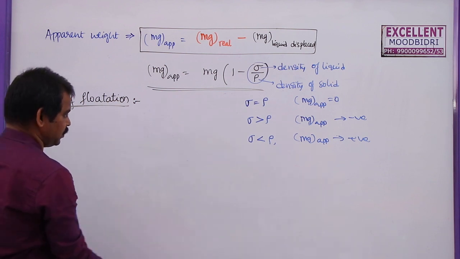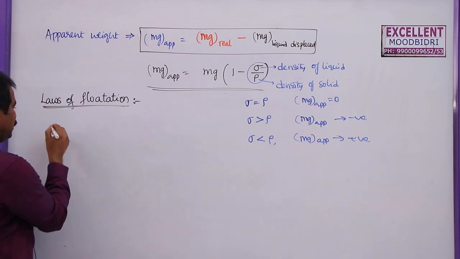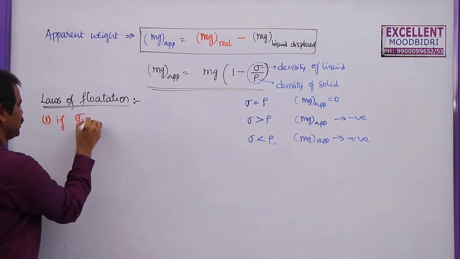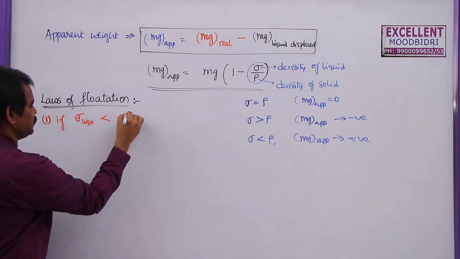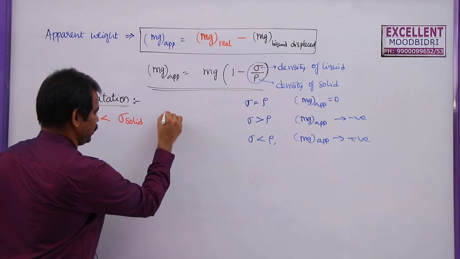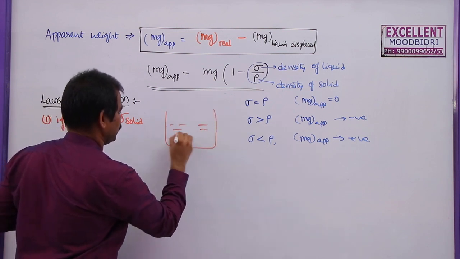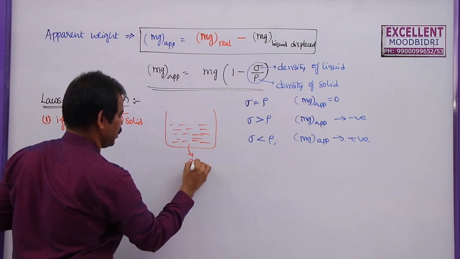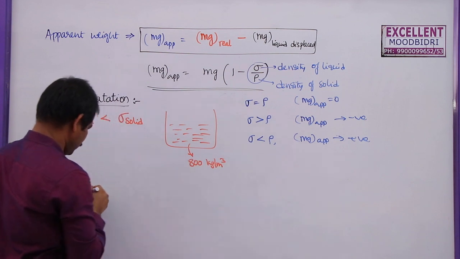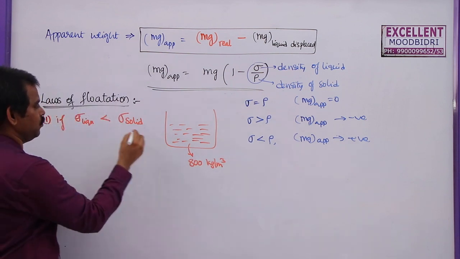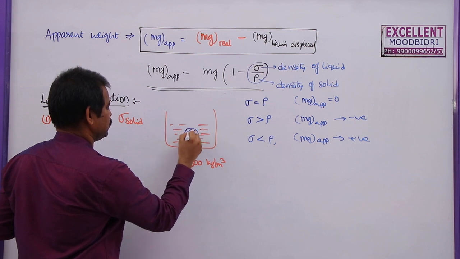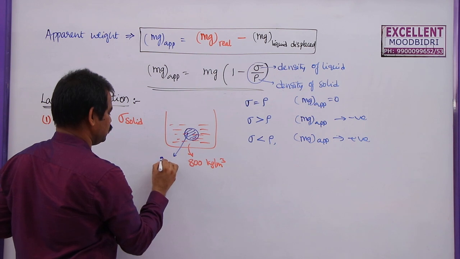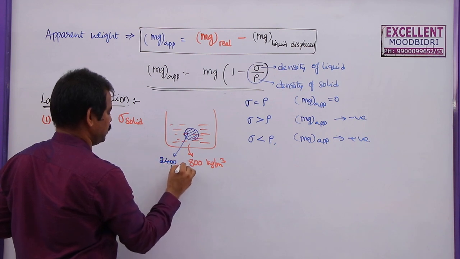So what is the statement of this law of flotation? Now, that is number 1. If the density of the liquid is less than the density of the solid. Here I am going to draw the diagram. This is a liquid whose density is, let us say, 800 kg per meter cube, and the density of the solid body is more, let us say 2400 kg per meter cube.